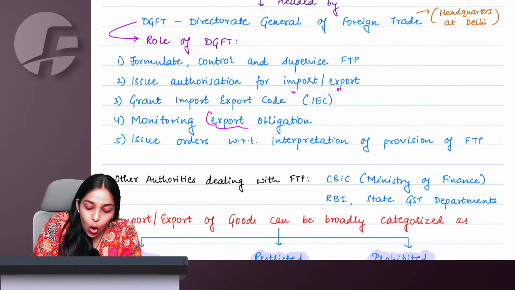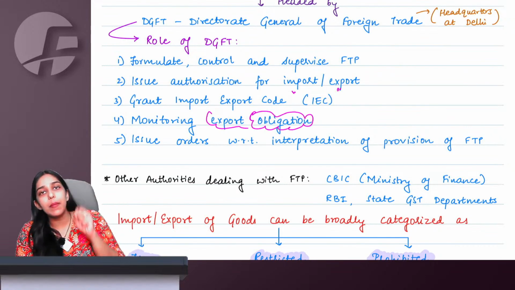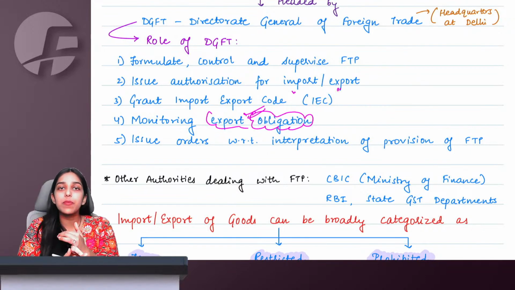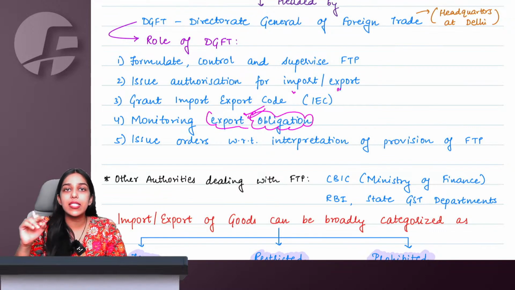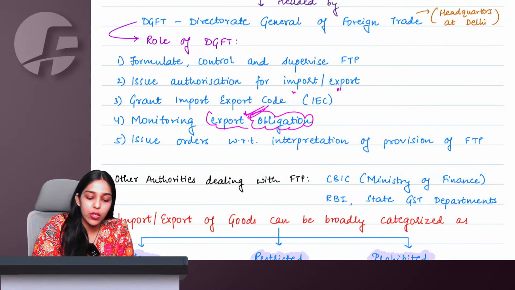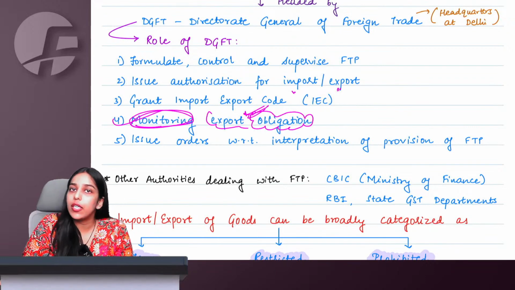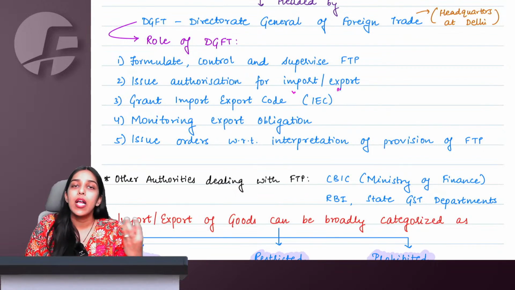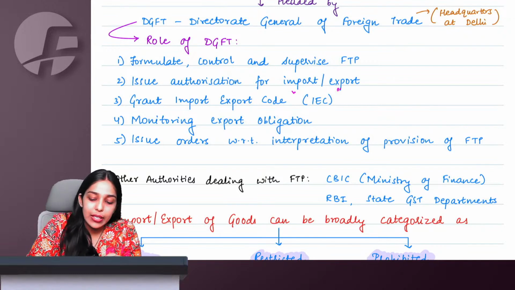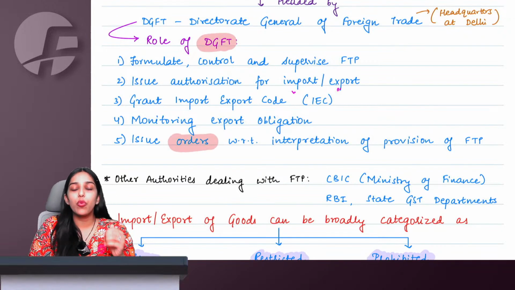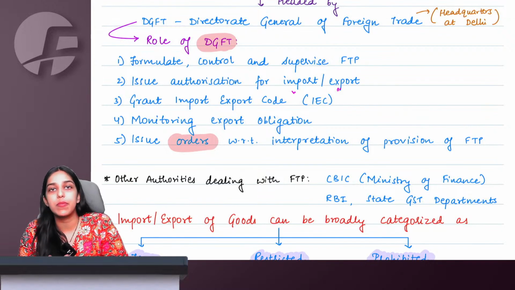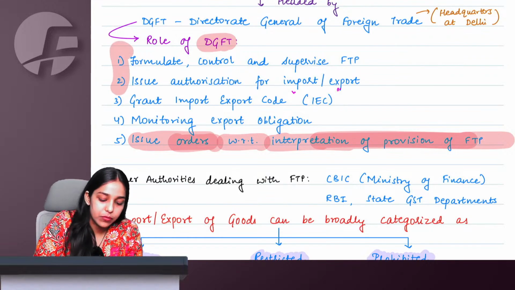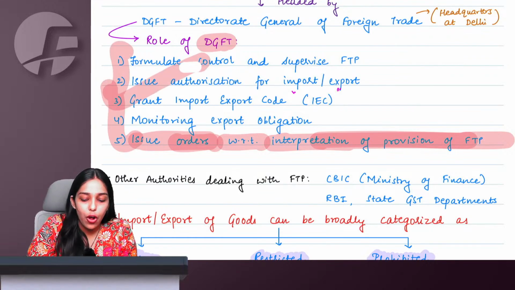So these are all your obligations that if you want to earn the benefits that government is giving to you, you will have to first fulfill your obligation of export. You will have to export within given time for the given amount, etc. So all these obligations, whether met or not, are also monitored by the Directorate General of Foreign Trade only. And if at all there is any difficulty in interpreting the guidelines, the provisions of FTP, in that case DGFT only comes up with orders to bring clarity, to bring explanation with respect to FTP. So issue orders with respect to interpretation of foreign trade policy. So these are the roles of DGFT.